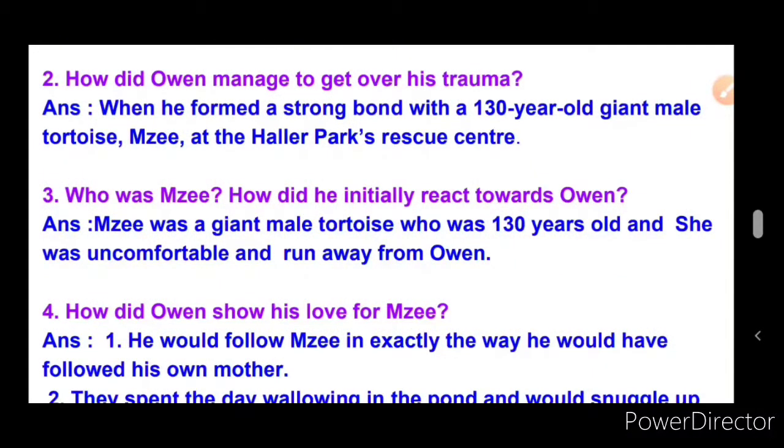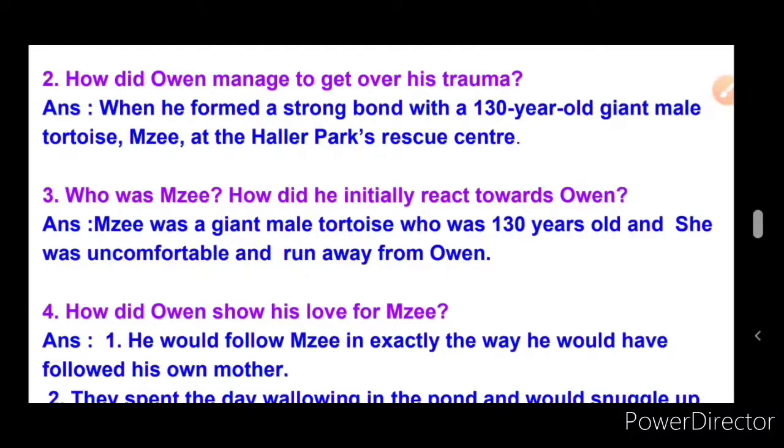Who was Maisie? How did he initially react towards Owen? I'll repeat the question, children. Who was Maisie? How did he initially react towards Owen? So the answer here it is.